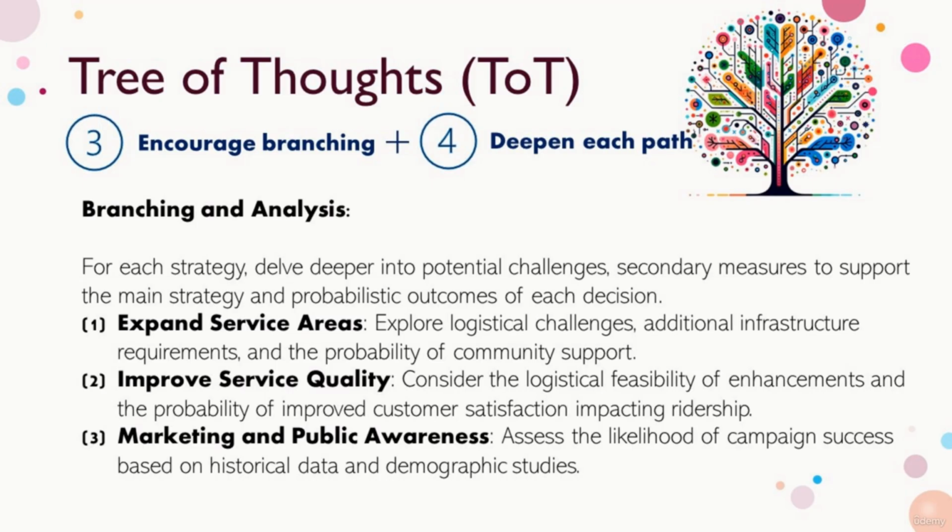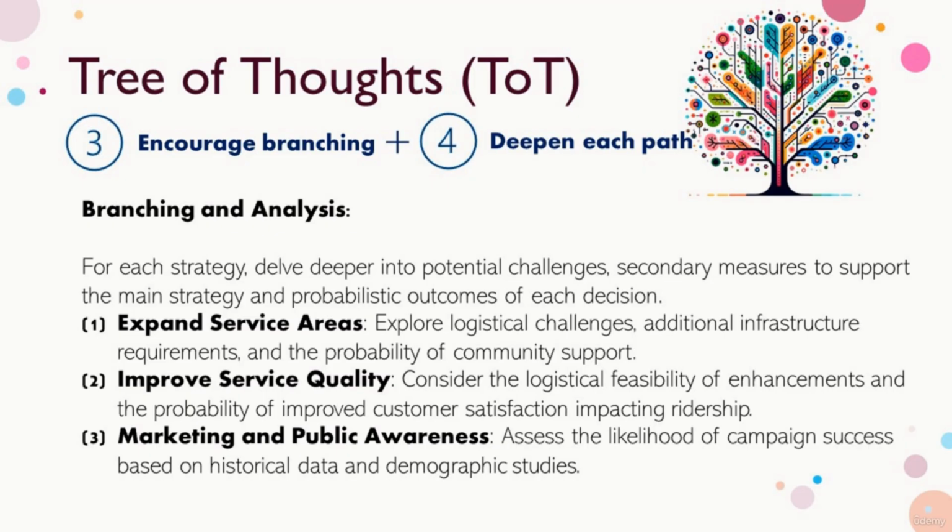Expand service areas. This branch is developed further by considering logistical challenges, additional infrastructure requirements, and the probability of community support. This not only deepens the branch, but also introduces sub-branches that deal with different aspects of the main strategy.